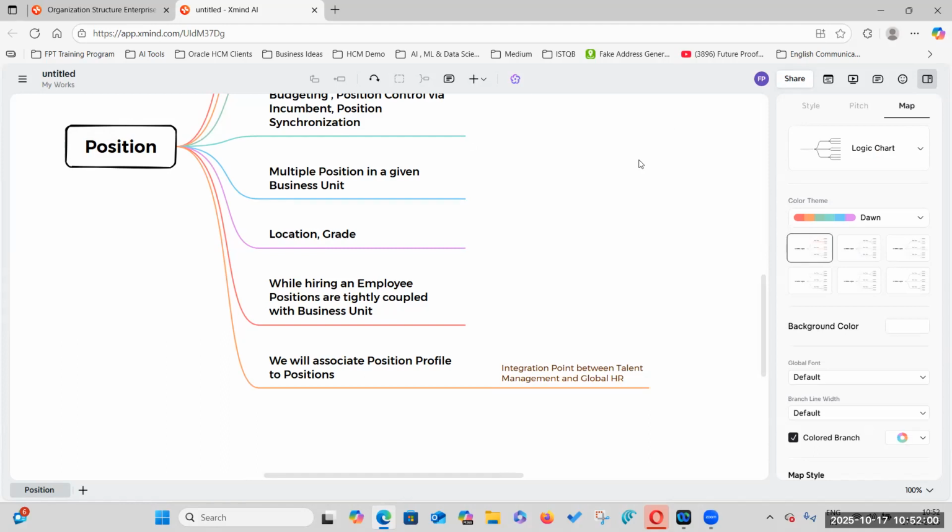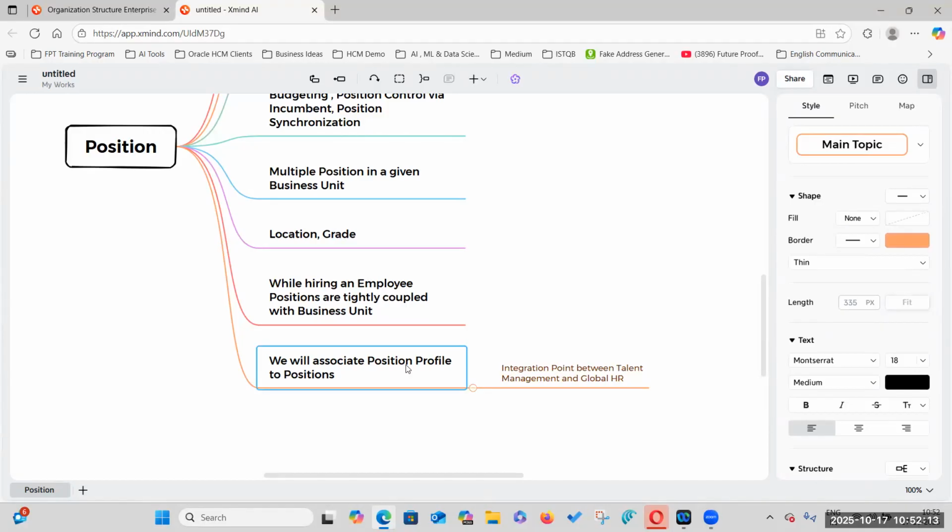What is in our scope at this point of time? We are discussing position profiles that come from talent management, and we are associating that position profile to the position. Positions are one of the important core workforce structures of the global HR model. And position profile is one of the important concepts in the talent management module.